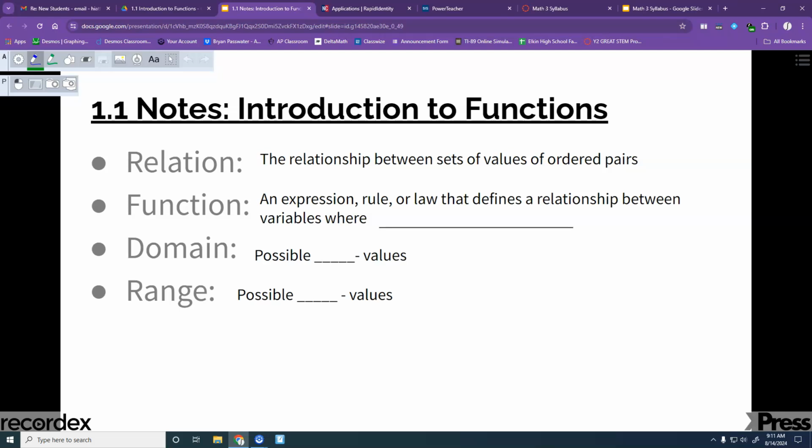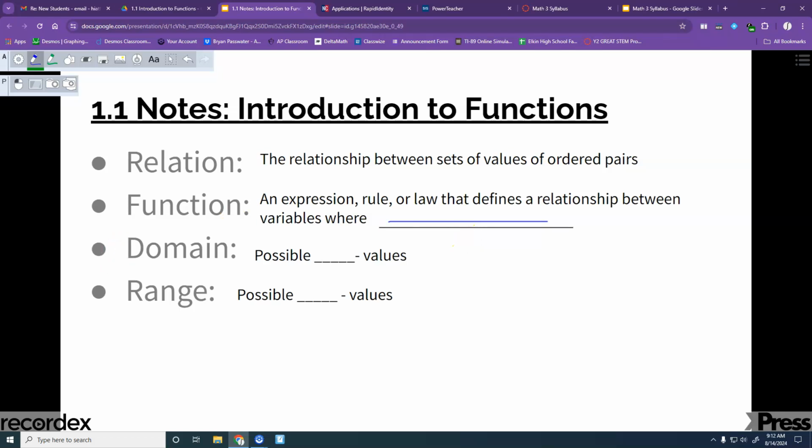So we're going to talk about functions a lot in this class. And functions are a special type of relation. A relation is the relationship between sets of values of ordered pairs. An ordered pair is like we use for graphing on the coordinate plane. It could be like (2, 3), or (7, 5), or something like that. A function is an expression, rule, or law that defines a relationship between variables where, have I forgotten what even goes in the first blank?